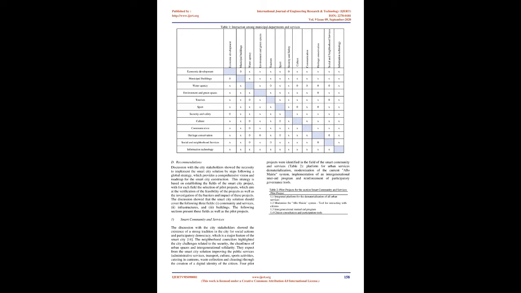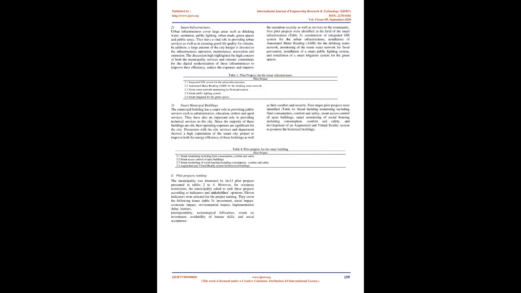Table 1 summarizes the level of this interaction. 0 indicates the absence of interaction, while X refers to the existence of interaction. This table shows the existence of interaction among the majority of departments and services, except for the water service, which is an external service of the municipality, as well as the Heritage Conservation Department.